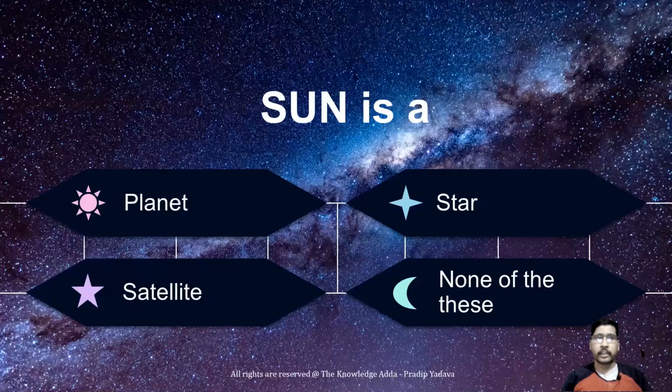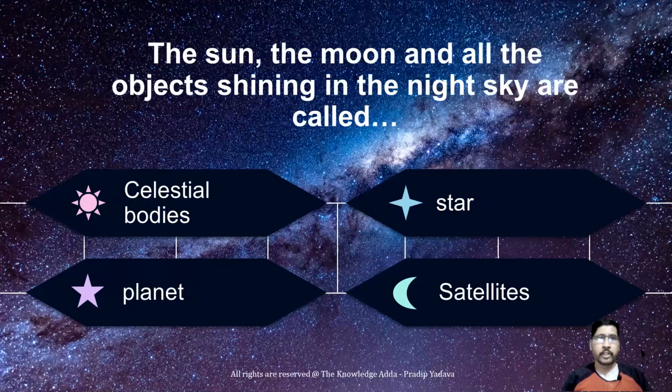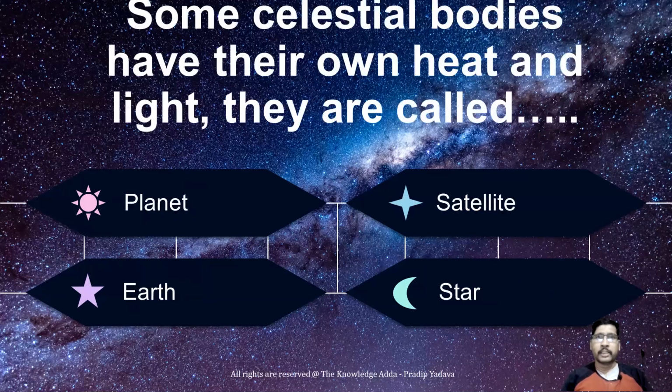So first question, you have to tell what is the sun. Is it a planet, star, satellite, or none of these? The sun is a star, so the correct option is star. Next question: the sun, the moon, and all the objects shining in the night sky are called celestial bodies, because they include planets, stars, satellites, all the things. Next question: some celestial bodies have their own heat and light. They are called stars. Only stars have their own heat and light.